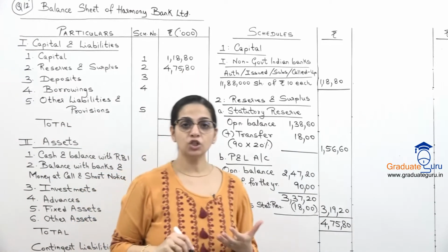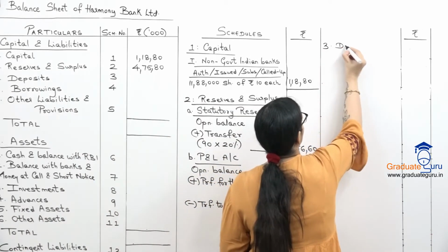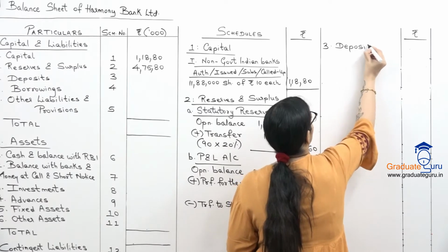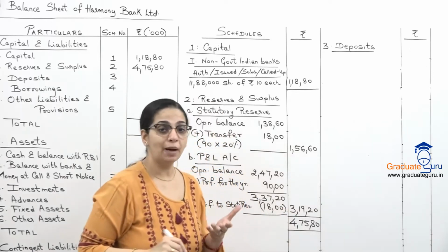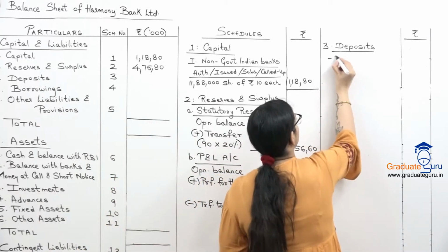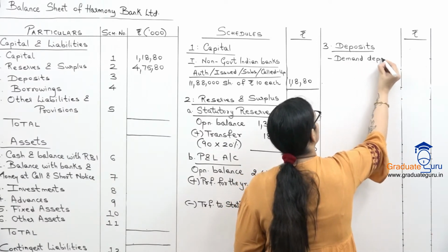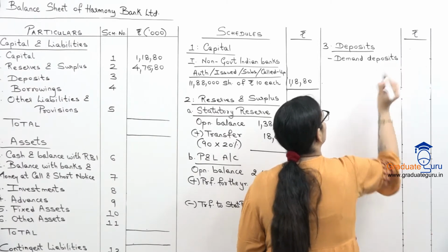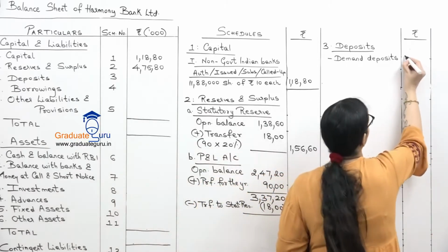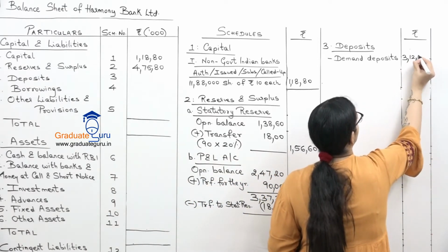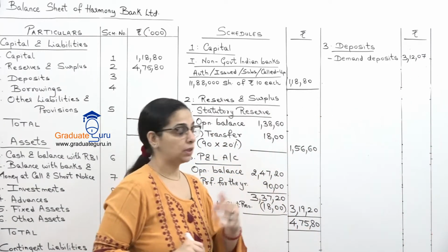After this, we make our third schedule for the deposits. So in deposits, we have first demand deposits. So in our demand deposits, they have given us 31207. This is nothing but the current account balances of the customers.